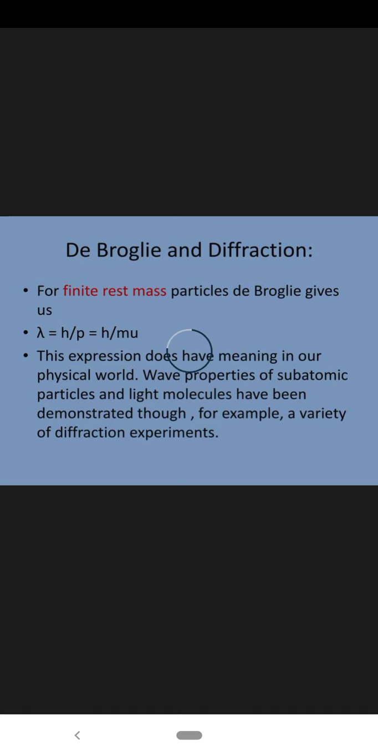So now let's discuss de Broglie and diffraction. For finite rest mass particles, de Broglie gives us lambda is equal to h by p, and in place of p we can write mu, so it can be written as h divided by mu. This expression does have meaning in our physical world. Wave properties of subatomic particles and light molecules have been demonstrated, for example, in a variety of diffraction experiments.